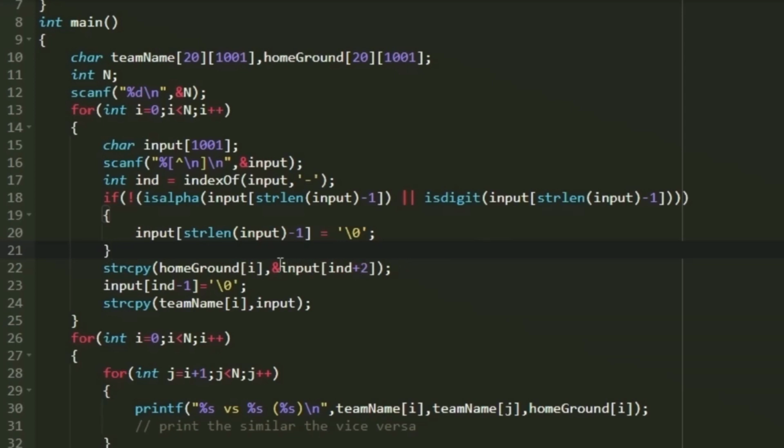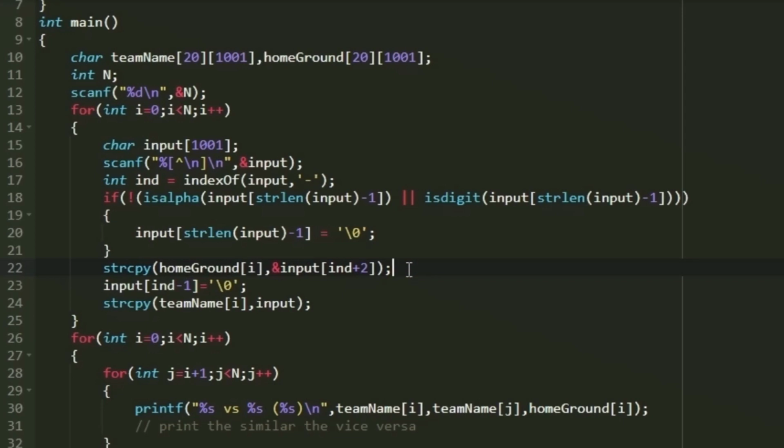So in the string copy function I am using ampersand input of int plus 2. What this does is it takes all the characters from this index till the end, which is the name of the home stadium. We store it into the respective character array home ground, which we have already created, at the index I.